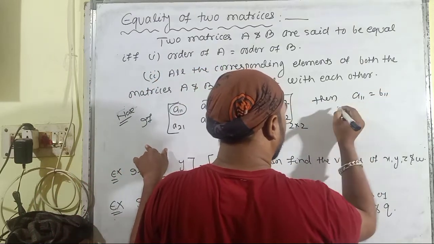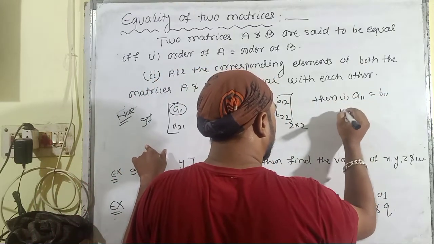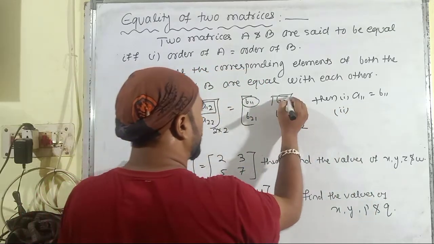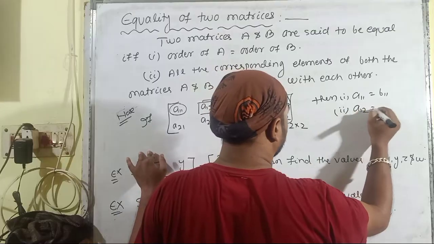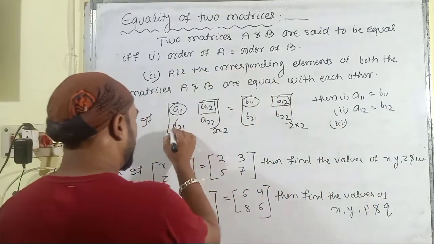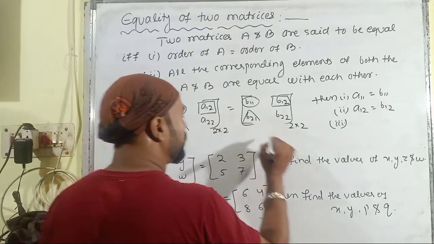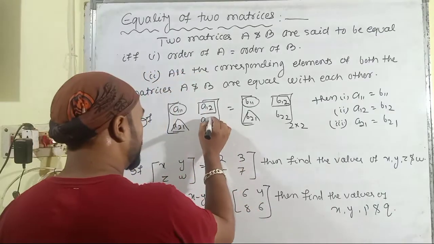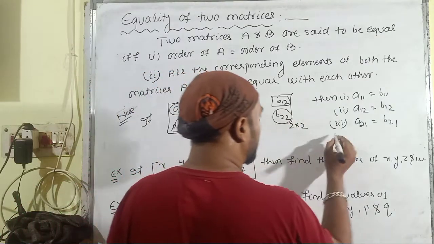This is the first. Then A12 must be equal to B12 because the corresponding elements are equal to each other. Similarly, A21 is equal to B21, and at last, A22 is equal to B22.